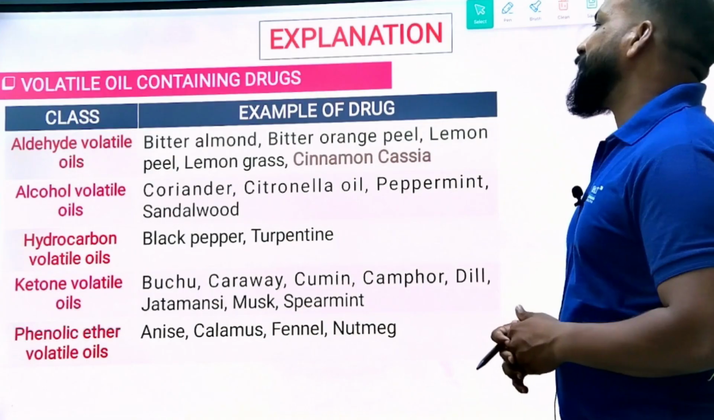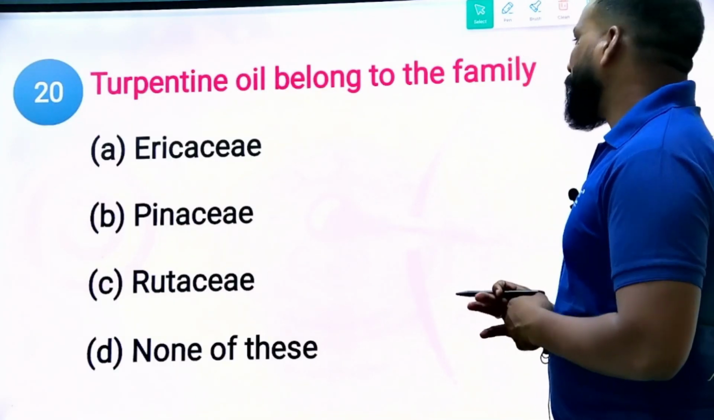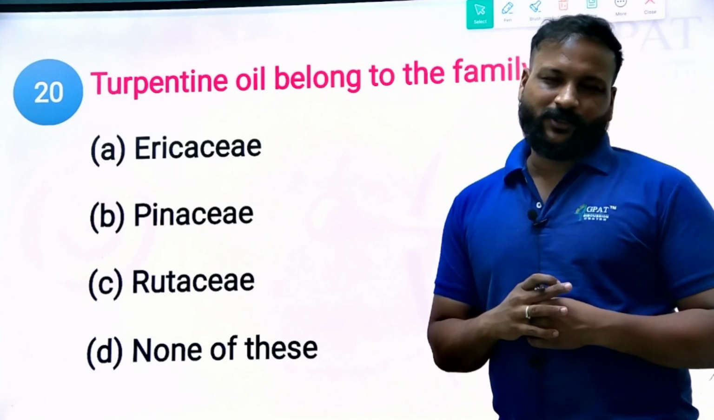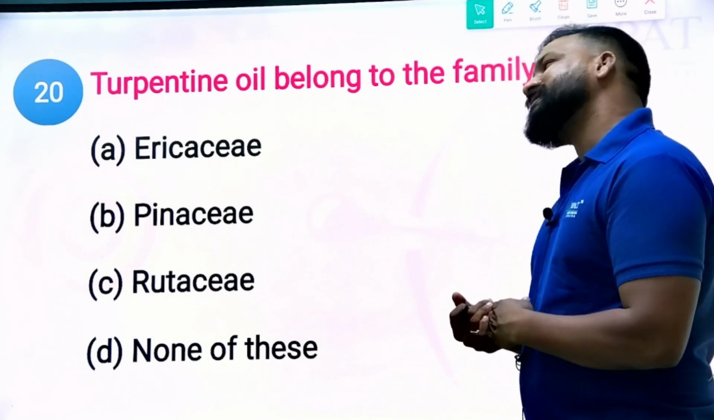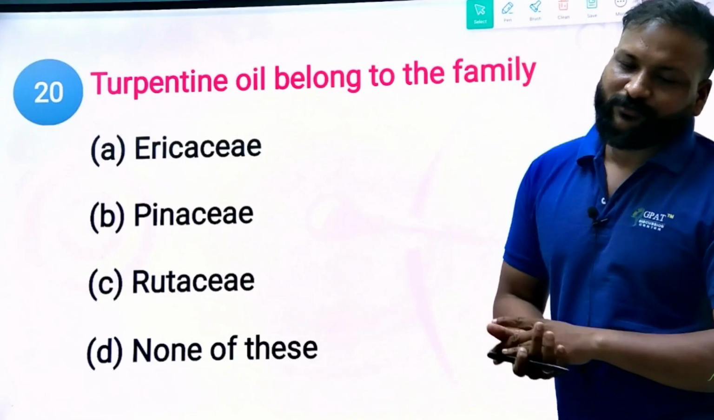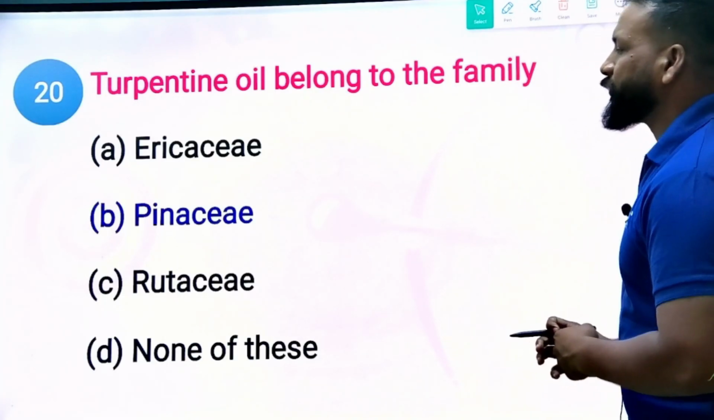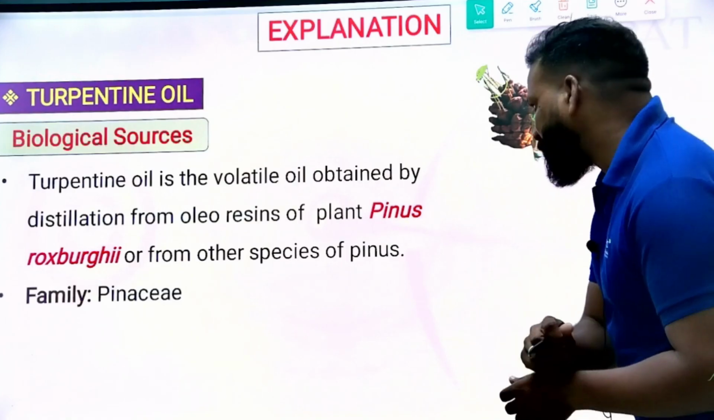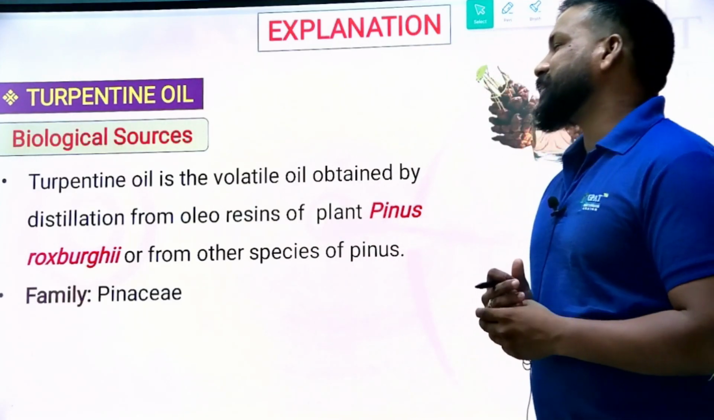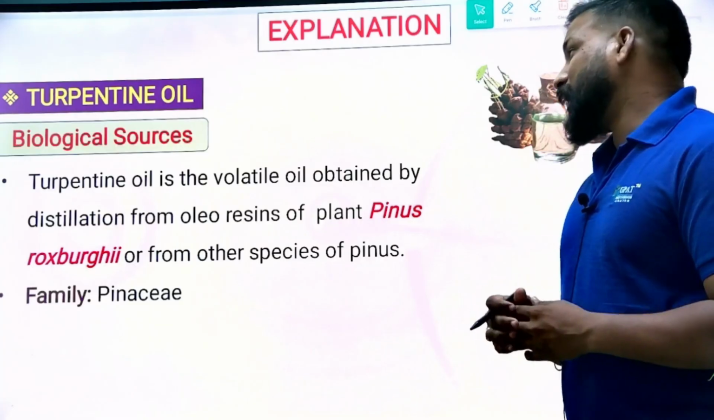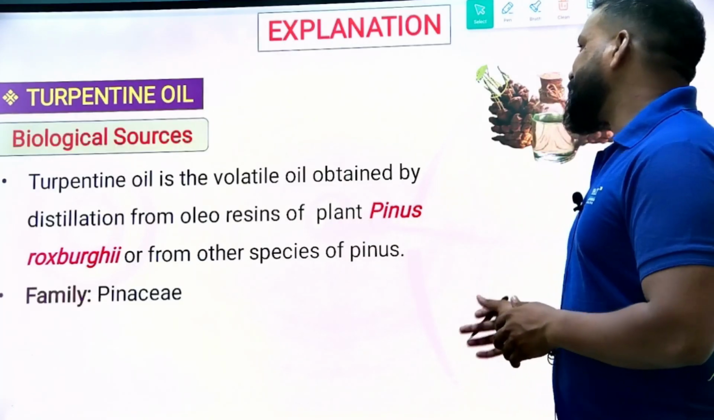So now the last question of the series. Turpentine oil belongs to which family? Option A, Ericaceae, B, Pinaceae, C, Rutaceae, or none of these. So what is the family of turpentine oil? Now the answer is Pinaceae. Pinus roxburghii is the source of turpentine oil and belongs to family Pinaceae.